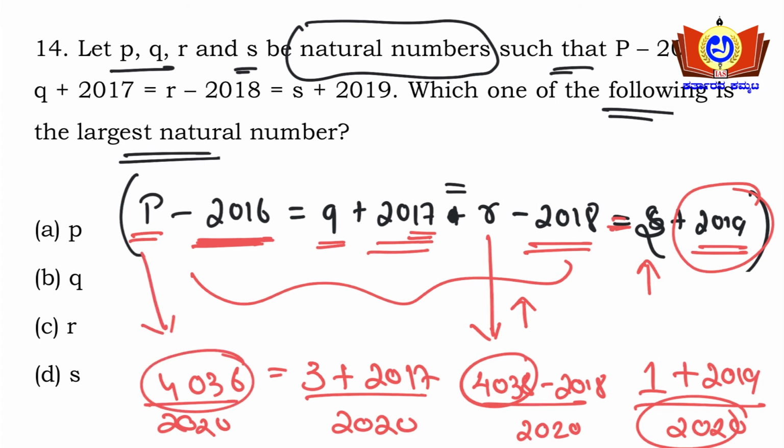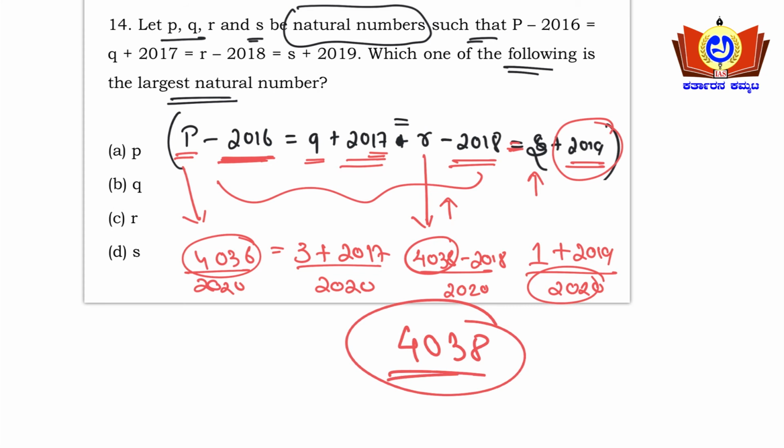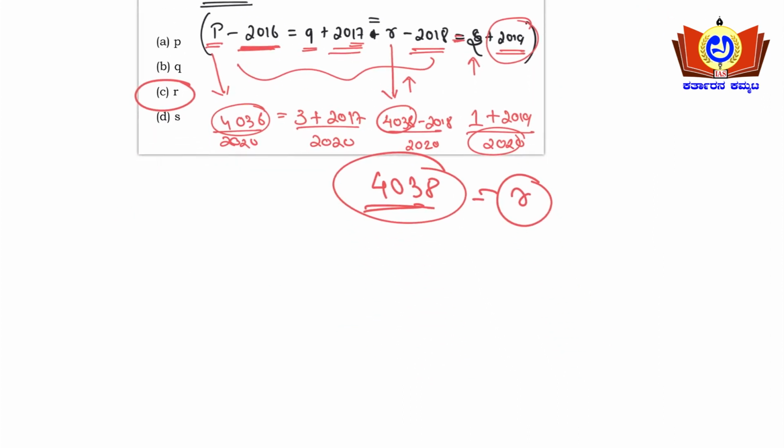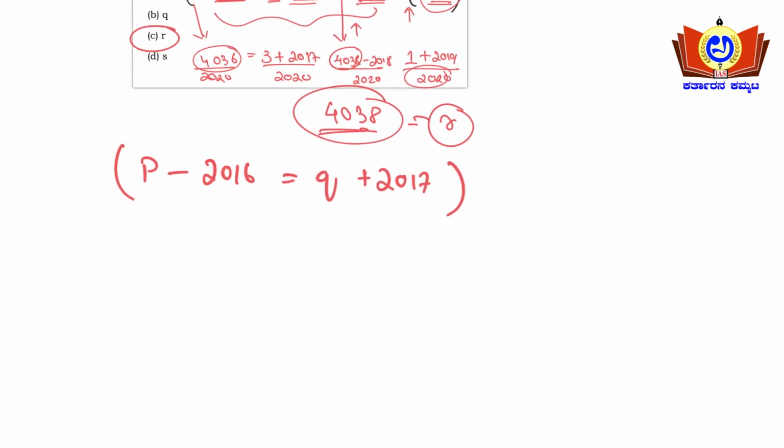Okay, simple here, friends, right? So which of the following is the largest natural number? So 4038 is the largest natural number, and that is equated to R here. Okay, option C is the right answer, friends. And in another method we can also solve the problem, but it becomes a very lengthy process, without using any substitution. Okay, see, for example, I'll tell you. So P minus 2016 is equal to Q plus 2017. Okay, for only one step I'll tell you how to solve the problem here.